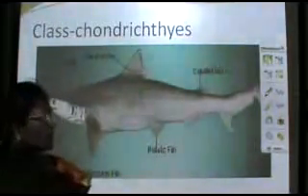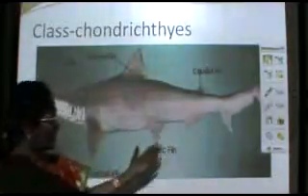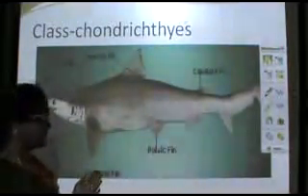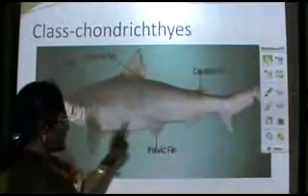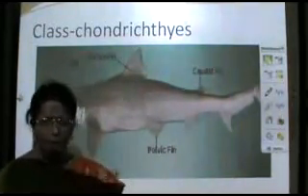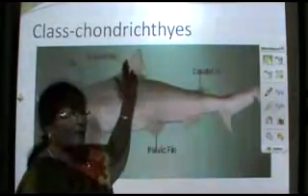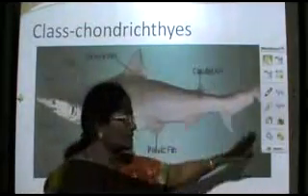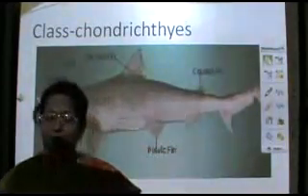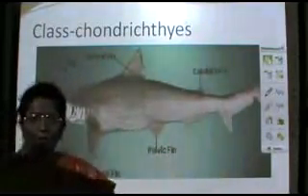Now we go on to the next important character, that is the paired appendages. As I've already discussed, the paired appendages are a pair of pectoral fins and a pair of pelvic fins located in the anterior and posterior regions of the body. And apart from them, you find unpaired fins like the dorsal, the ventral and the caudal fins, which are present surrounding the tail region. Now we go on to the endoskeleton.